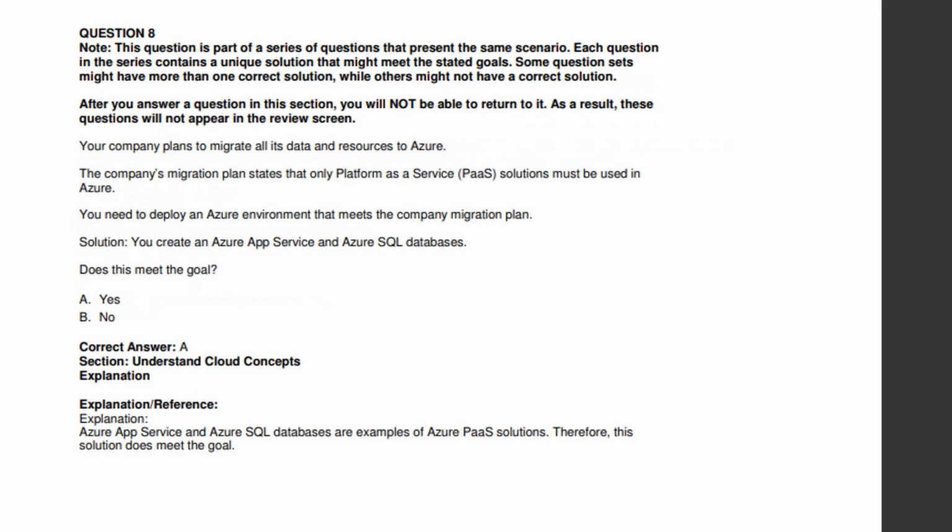The eighth question. This question is part of a series. So the upcoming four questions will be a part of a series. So you have to understand the scenario which we are giving over here. So the questions will come similar to the same.